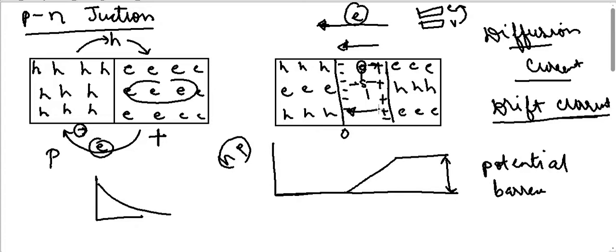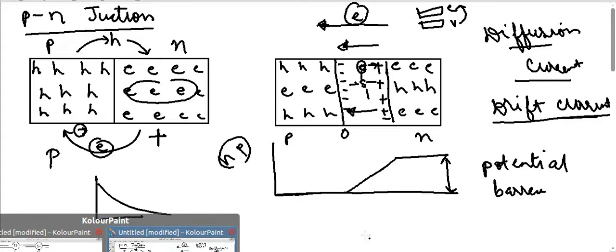So this current which is going from here to here, this is the N side, this is the P side. So this current which is always in the middle, which goes from the N side to the P side, is called the drift current.